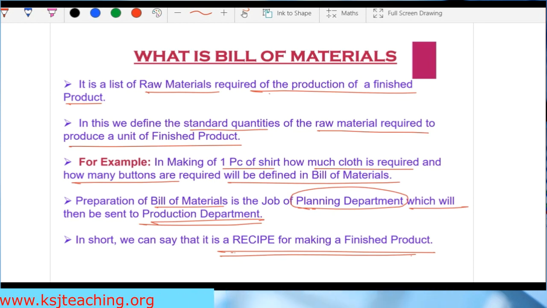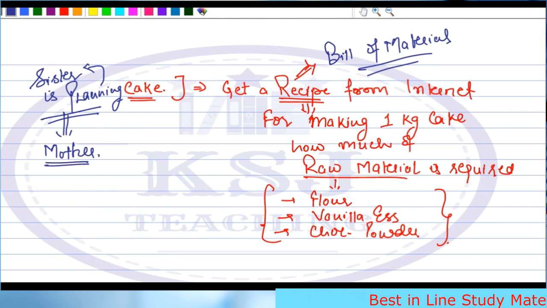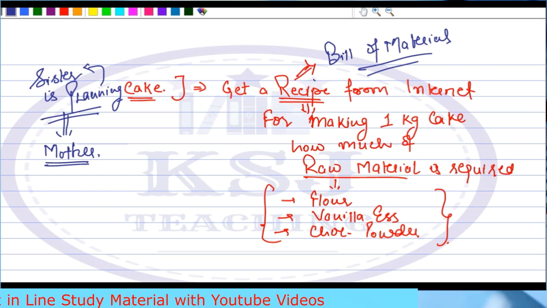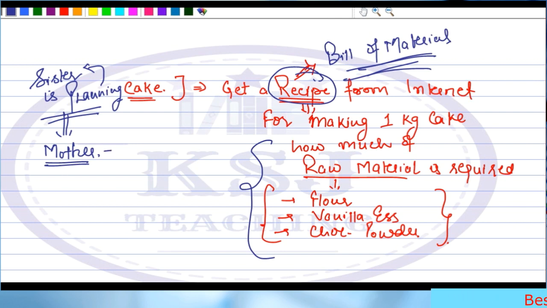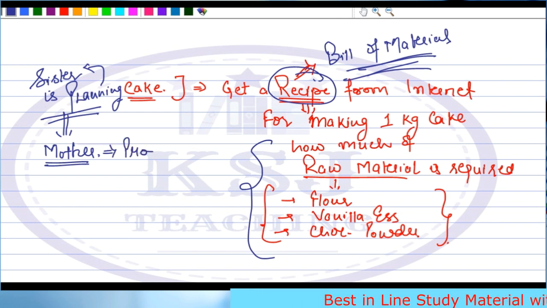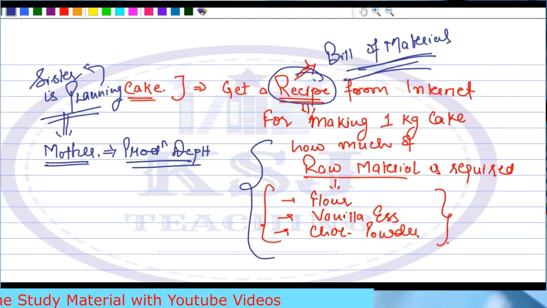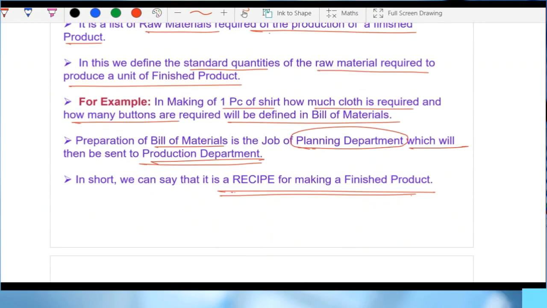Now, what happens next? Next, your sister goes to your mother. She approaches your mother, that mother, I want to make a cake for the brother's birthday or the sister's birthday, right? This is the recipe. This is the bill of material, that these are my requirements of the raw material, right? So this is the requirement of my raw material. Now your mother is the production department. Obviously, your mother will help in the production of this cake. So your mother is the production department. So what happened here? The planning department goes to the production department. Let's see.